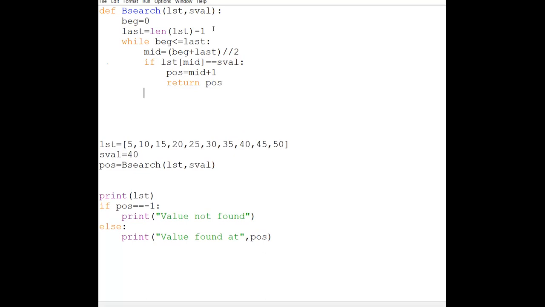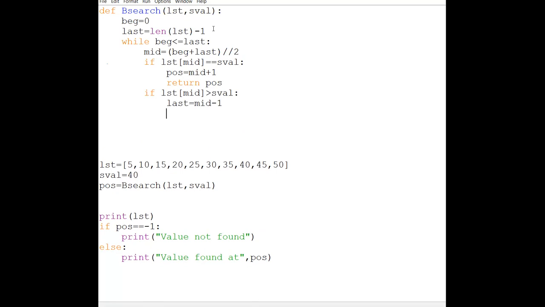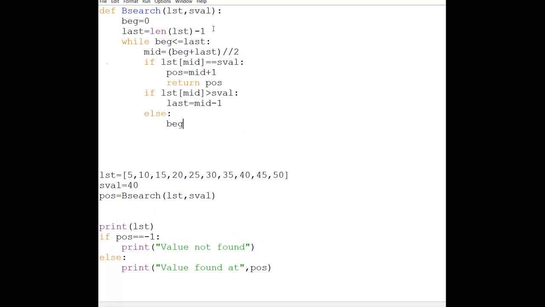Otherwise, what I have to do? Otherwise, I am going to compare if list of mid, whatever value was there, is greater than your search value, it means your search value is small. If the search value is small, it means last will be shifted. Last will be equal to mid minus 1. Else, you have to shift your beginning. So beginning will be equal to mid plus 1. Okay, this is the logic.